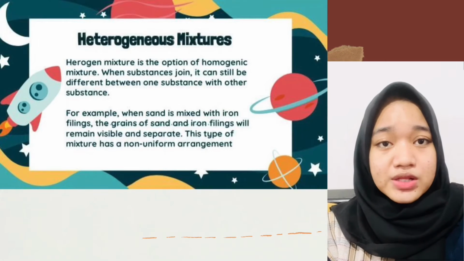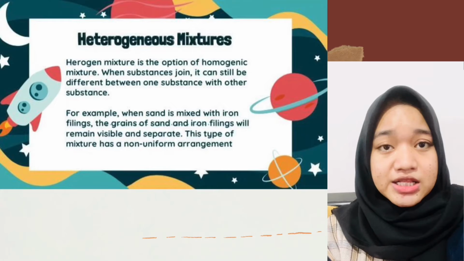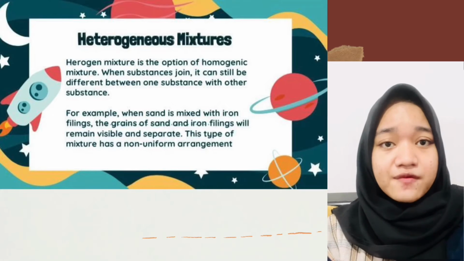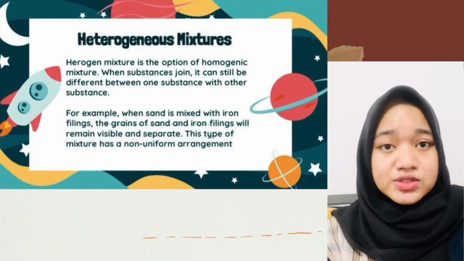Condensing the vapor will give us back the water component. To separate the iron-sand mixture, we can use a magnet to remove the iron filings from the sand, because sand is not attracted to the magnet. After separation, the components of the mixture will have the same composition and properties as they did to start with.